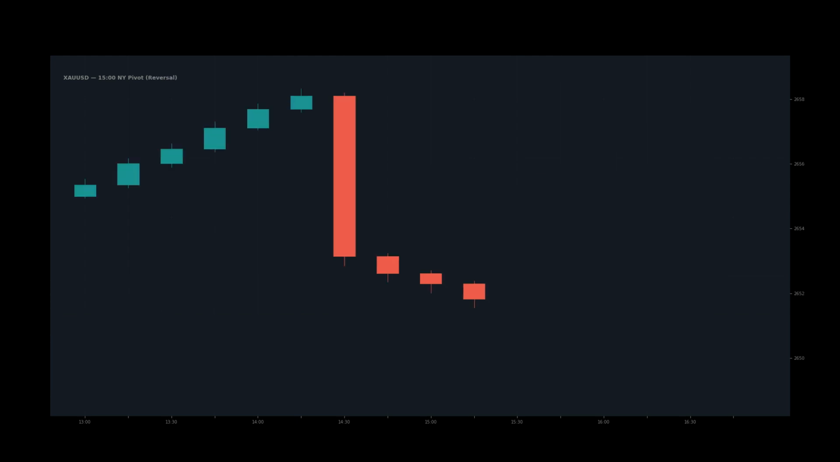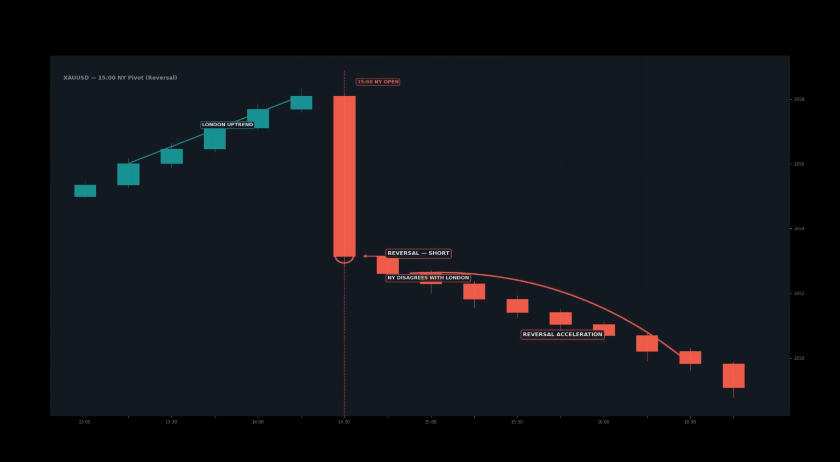Now, the opposite at 3 p.m., a reversal. London had a bullish trend through the morning session. But at 15 o'clock, New York disagrees. The 15 o'clock candle closes against the London trend with a large body, taking out the last 2 to 3 candles of the London move.